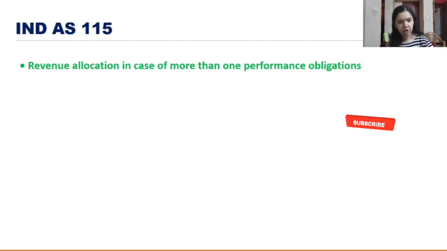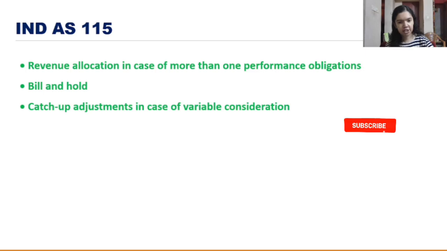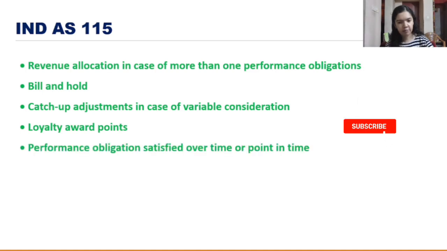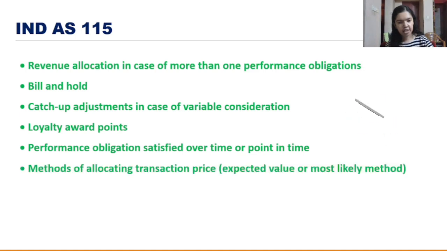First we have revenue allocation in case of more than one performance obligation. Next we have bill and hold. Then catch-up adjustments in case of variable consideration. Loyalty award points. Performance obligation satisfied over time or at a point in time. Next we have methods of estimating transaction price, that is expected value or most likely method. So these are the important topics under Ind AS 115.